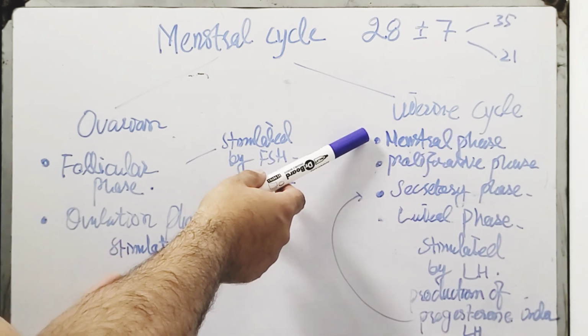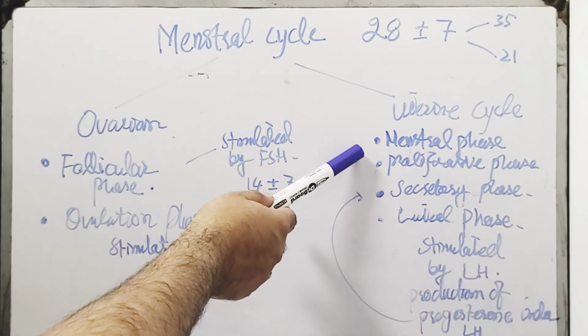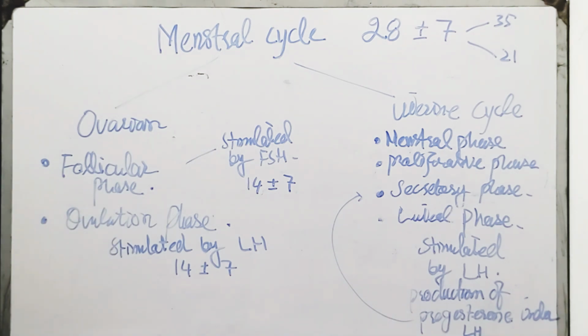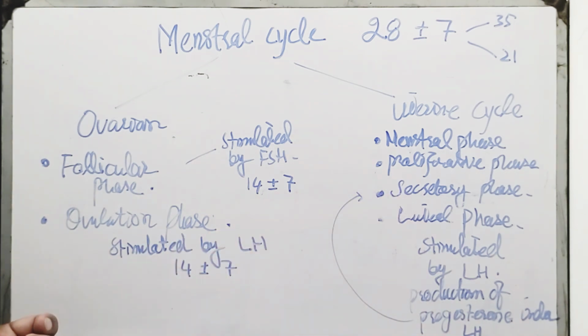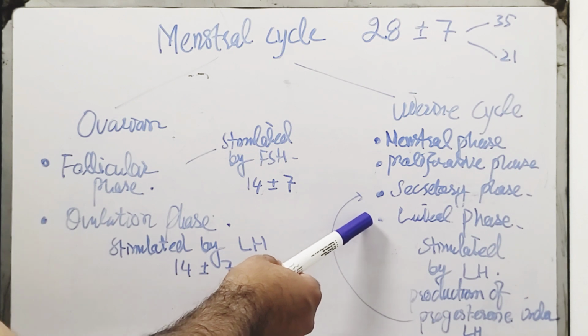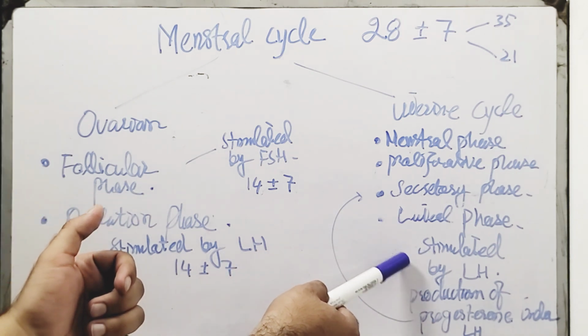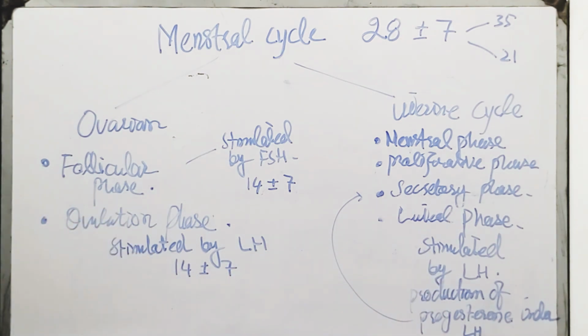It has the menstrual phase, where the first day of menstruation is the first day of bleeding, and then the proliferative phase, in which proliferation occurs under the effect of estrogen, and the secretory phase, which has a fixed duration of 14 days, which is the first diet for the embryo. Then the luteal phase, which is stimulated by luteinizing hormone.